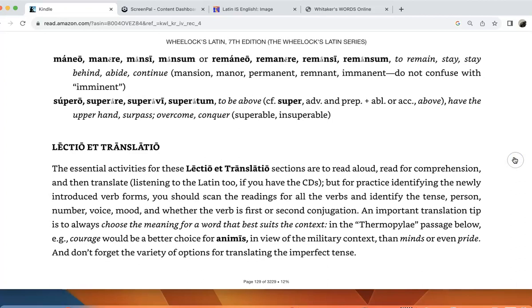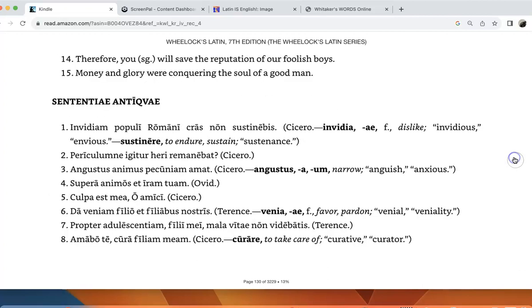Okay, so I want to go into the examples. Remember, I really strongly recommend, and your book does as well, that your approach for every chapter should be to read through the chapter, and in particular, pay close attention to the examples, learn the vocabulary, then do the self-tutorial exercises for which you have the answers in the back of the book. Once you do that, you'll be in better position to do the sententiae antiquae. Okay, so sort of keep that in mind.